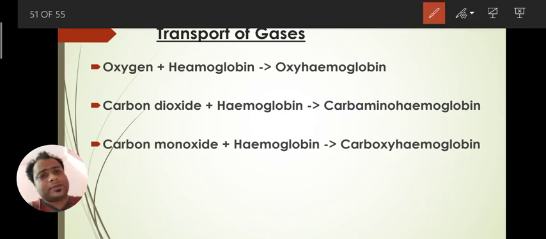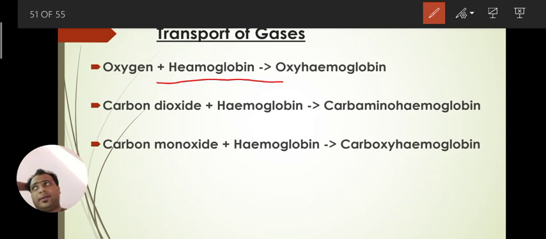If we didn't have a system, like amoeba and others, and had only diffusion, then it would take 3 years for a single respiration. Just imagine 3 years to reach each and every cell of our body if we had only diffusion. That's why we are multicellular, very complex animals. We have different structures to overcome this problem.